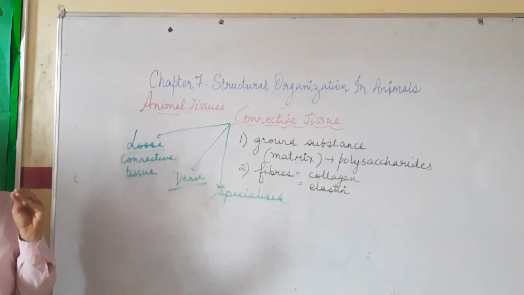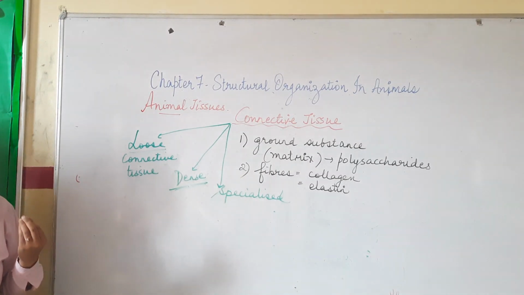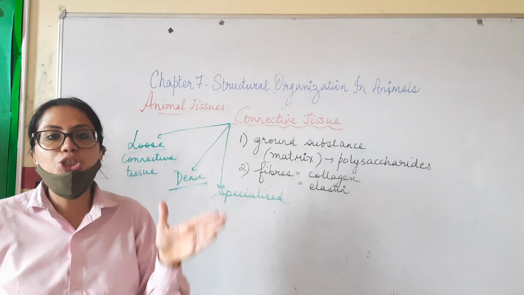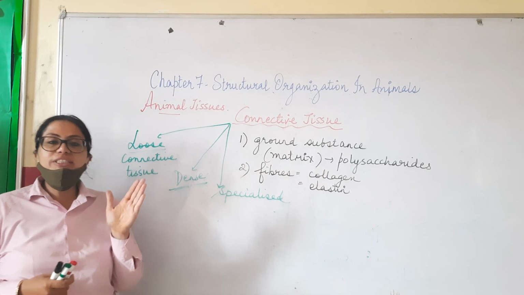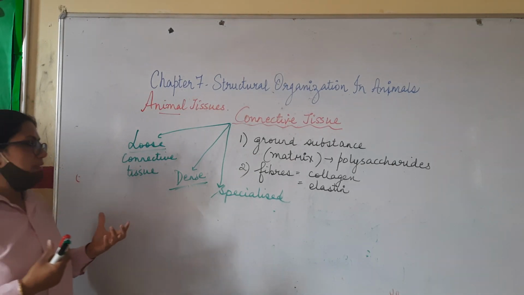From the term connective, it means it is providing connectivity to the different organs, different regions of the body. So it will be the most abundant tissue which is present, most abundant because it is giving the connections in different body parts.